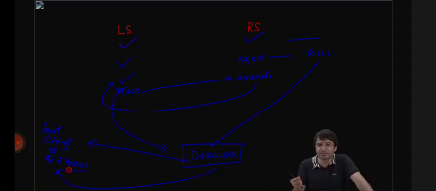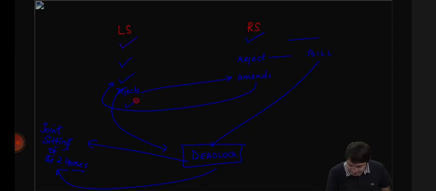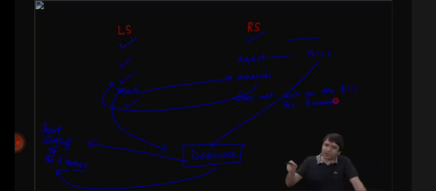Rajya Sabha passes a bill. Lok Sabha amends it. These amendments are then sent to Rajya Sabha. Do you agree with these amendments? If Rajya Sabha says, okay, we accept, then this bill is passed, because both houses agree. But what if this house rejects these amendments? There is a deadlock. What if Lok Sabha passes a bill and Rajya Sabha does not act on the bill for 6 months? When the other house does not act on this bill for 6 months, there is a deadlock. And to resolve this deadlock, there is a joint sitting of the two houses.